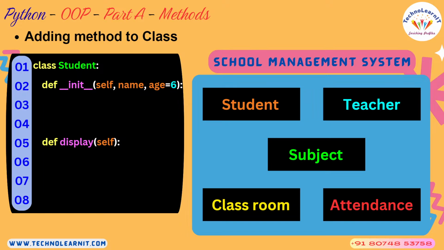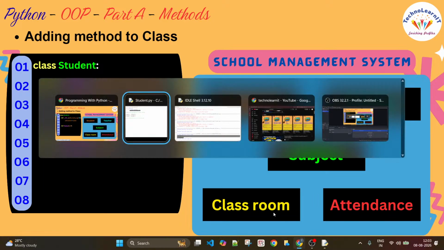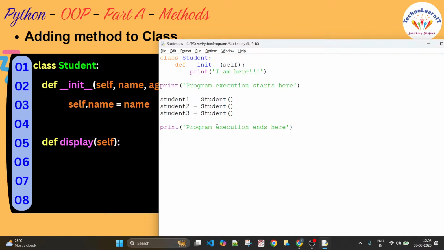What if you have to add more and more methods to your class? Look at it here. I have a constructor in this class. I also have something called display. What is this display? Display is another method that I'm going to add to this class. Before I move ahead, let me practically show these things to you.